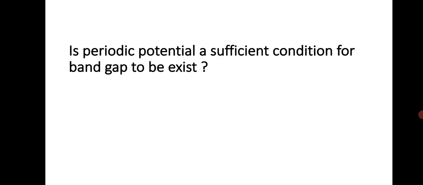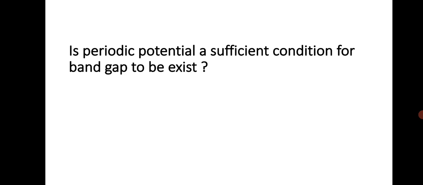Okay, I never thought about this question. So this is a very important question for all physics students. Is the periodic potential, that is the Kronig-Penney model. As per the Kronig-Penney model, there is a periodic potential in the solid, and that's why electrons are moving under the influence of the periodic potential.